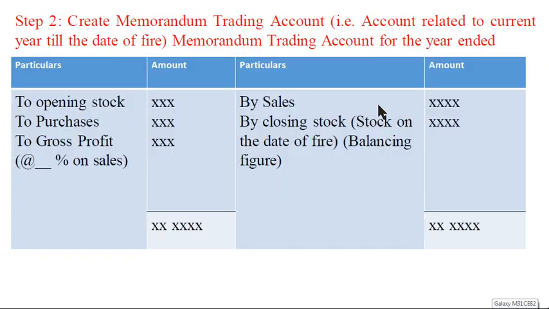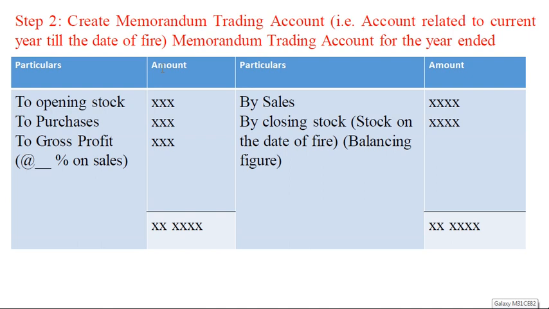Now next we will go for the memorandum trading account. The memorandum trading account is of the current year. See, I have mentioned here: accounting related to the current year till the date of fire. If the accounting year opens in January and the fire took place in April, we have to prepare the memorandum trading account from January to April.